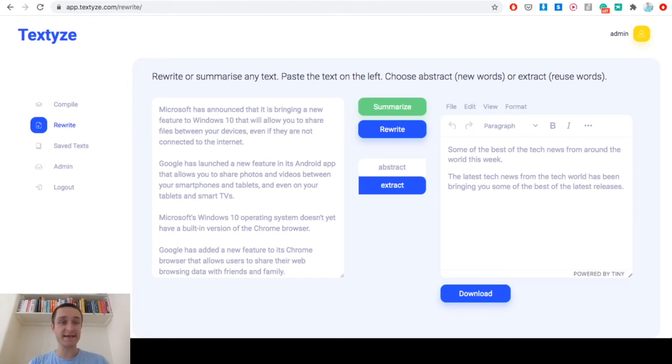So this is basically it when it comes to Textyze and its functionalities. It's basically for people who are writing longer text or want to use text they have already for different purposes, rewriting that, compiling into something else, or summarizing a bunch of text to have, for example, a social media post or attach a summarization in the report or in the blog post. This is a perfect way to actually summarize longer articles or reports as well.